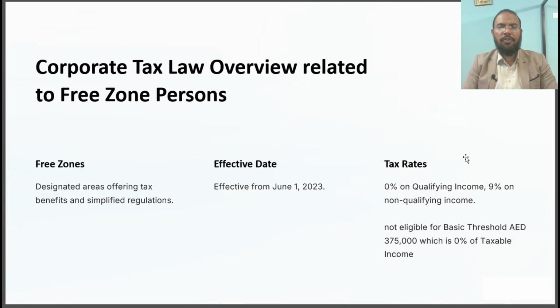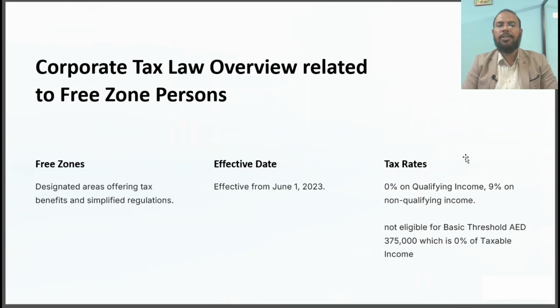In the first slide, we will understand what a free zone is. A free zone is defined as a designated or defined area as specified by the UAE Ministry. And regarding the tax rate, if you are a free zone person, you have to pay 0% on qualifying income and 9% on non-qualifying income. You have to pay tax.